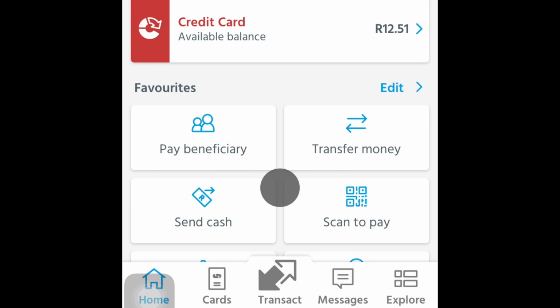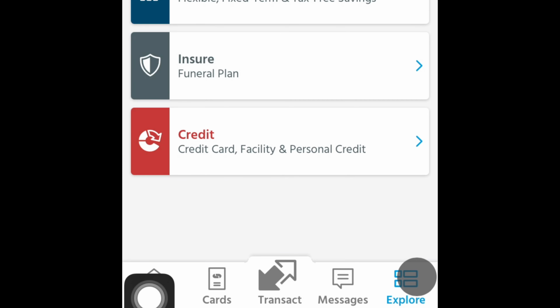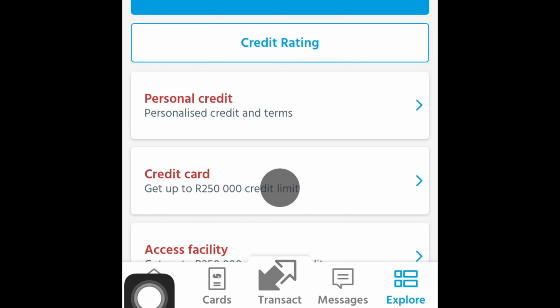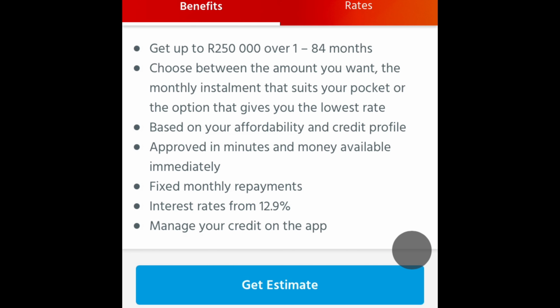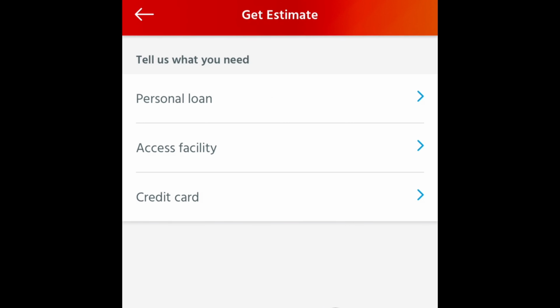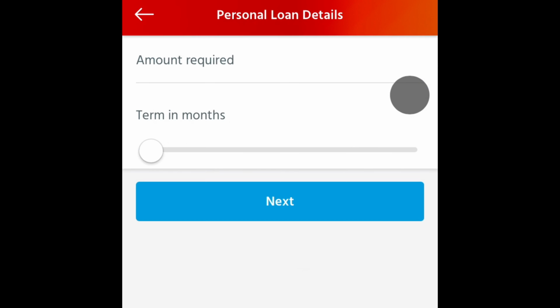You go to Explore, you go to Credit, so you can see credit card facility and personal credit. Let's apply for the personal loan. So we first of all need to get an estimate and see if we can qualify. And you need to click on personal loan.